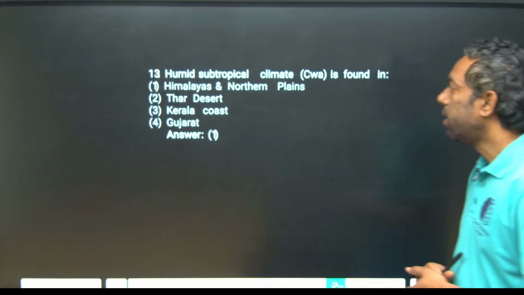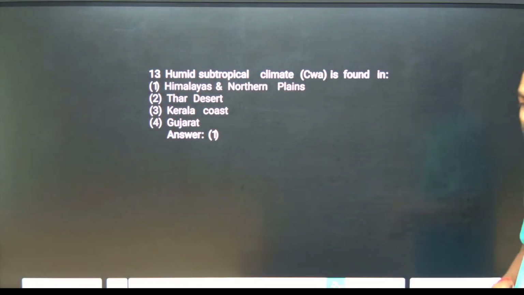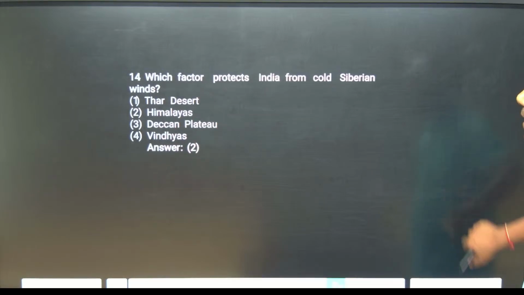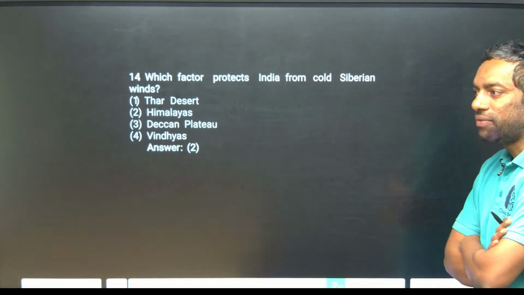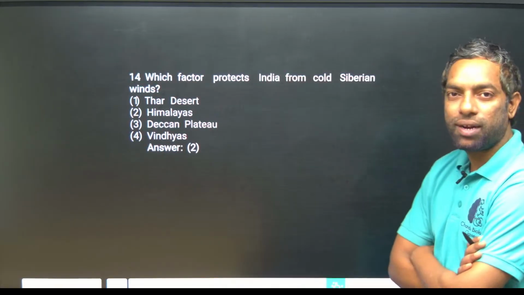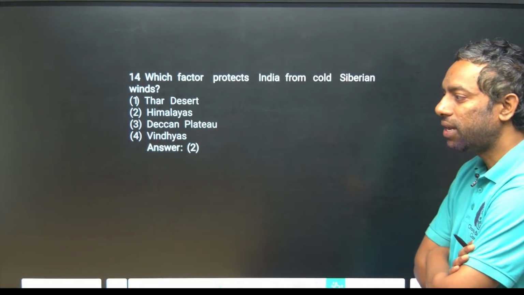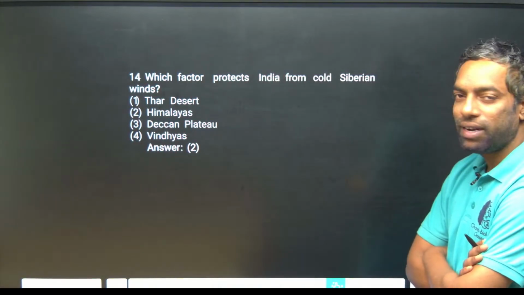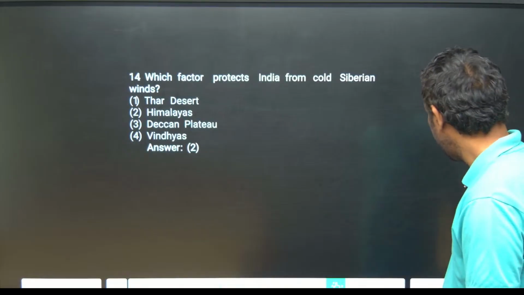Which factor protects India from cold Siberian winds? The Himalayas defend us from winds coming from Russia. Himalayas are the defenders for us.